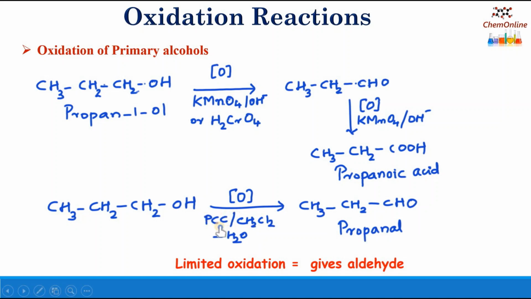A useful feature of PCC is that it is selective for the oxidation of primary alcohols to form aldehydes. And also, it does not affect any double bonds in the alcohols or other easily oxidized functional groups. That is, PCC does not attack any double bonds. It only attacks the C-O bond and forms the corresponding aldehyde.